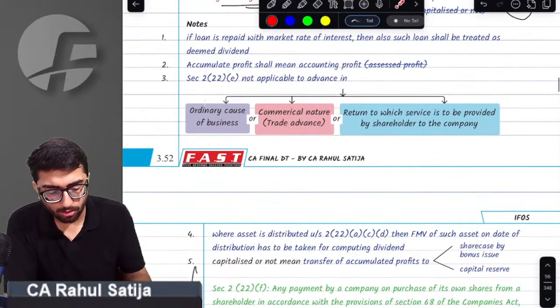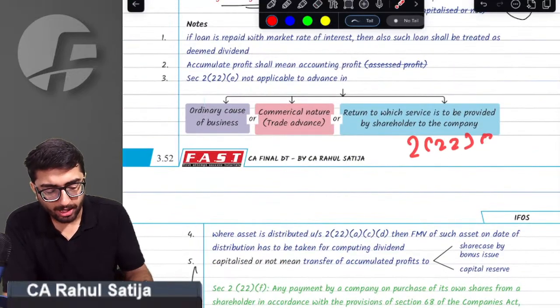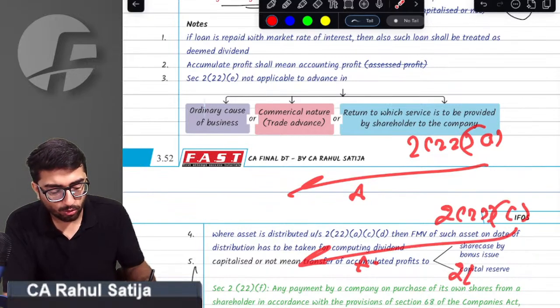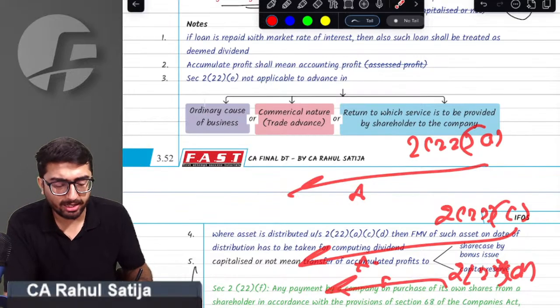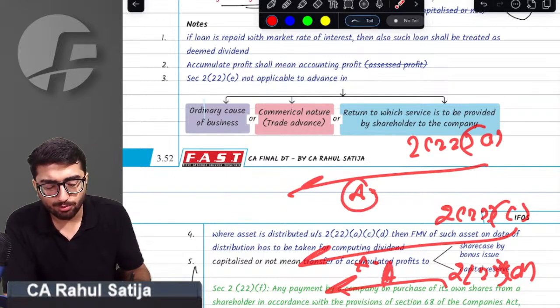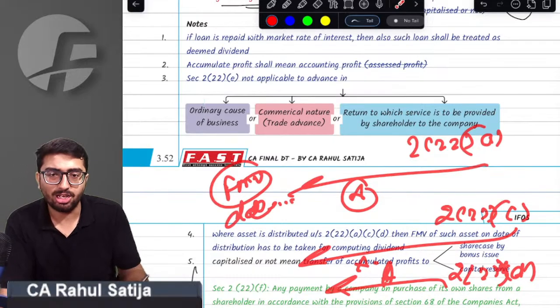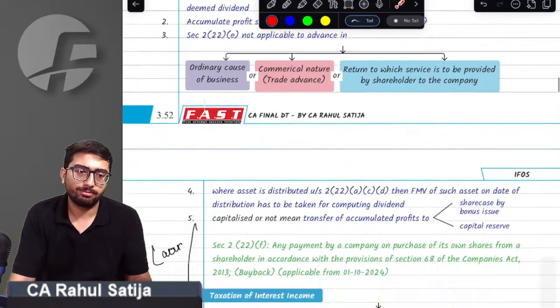Sir, also as per section 222A, if any asset is distributed, 222C, if an asset is distributed in case of liquidation, 222D, if any asset is distributed in case of reduction in share capital, the provision says whatever the FMV of that asset is will become deemed dividend. Sir, FMV of such asset shall be considered as deemed dividend.